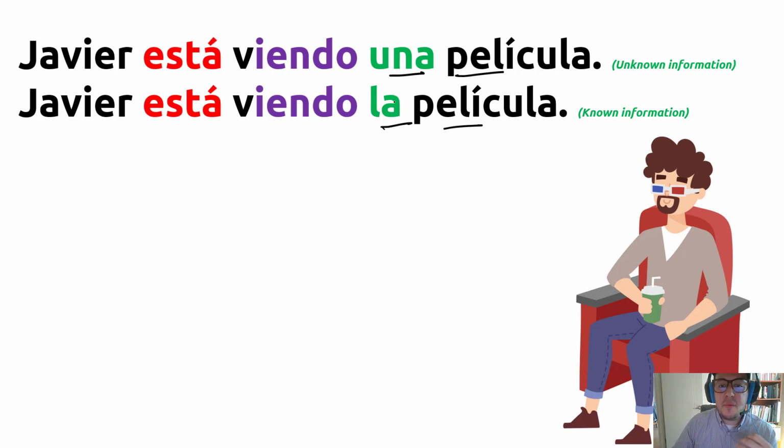However, when you say yo estoy viendo la película, in this case it is known information. The speaker and listener, they know which movie they are talking about. This movie was mentioned before in the conversation. Yeah, la película. So estoy viendo la película. The movie you mentioned before, the movie we talked about yesterday, the movie you talked to me about 2 days ago, 1 week ago, or a few minutes ago. Yeah, la película is known information.